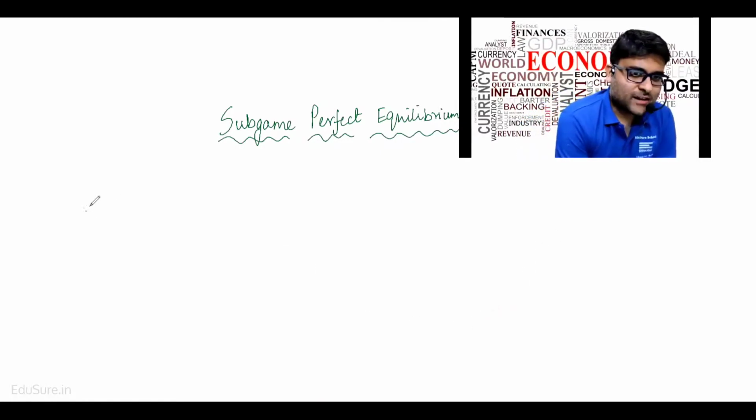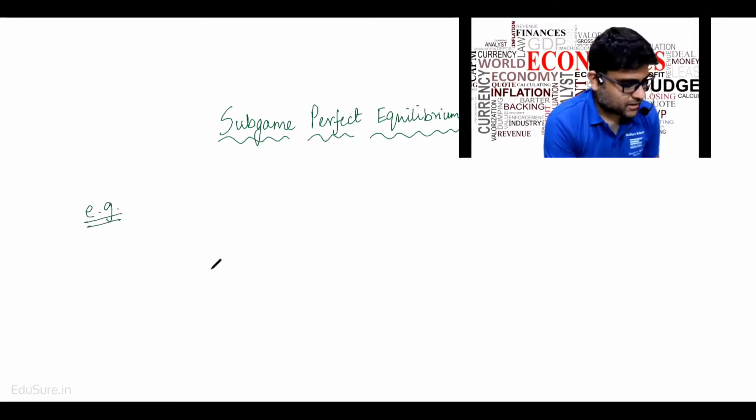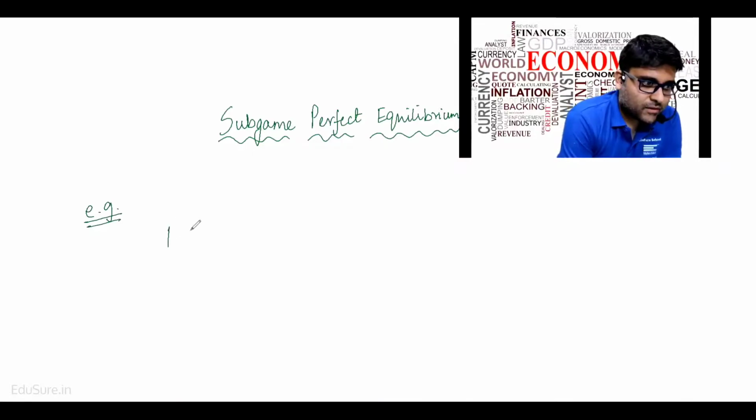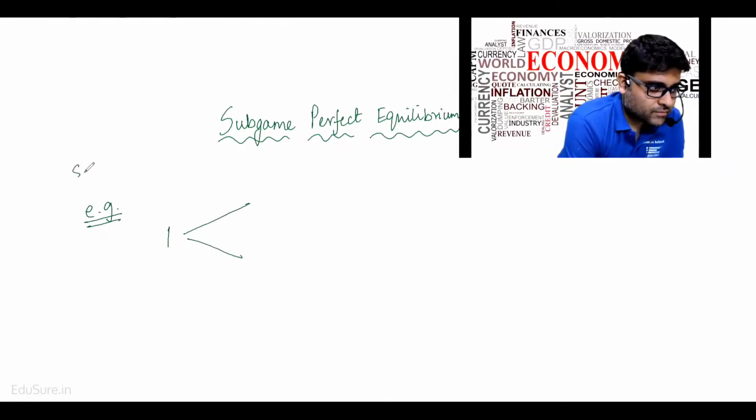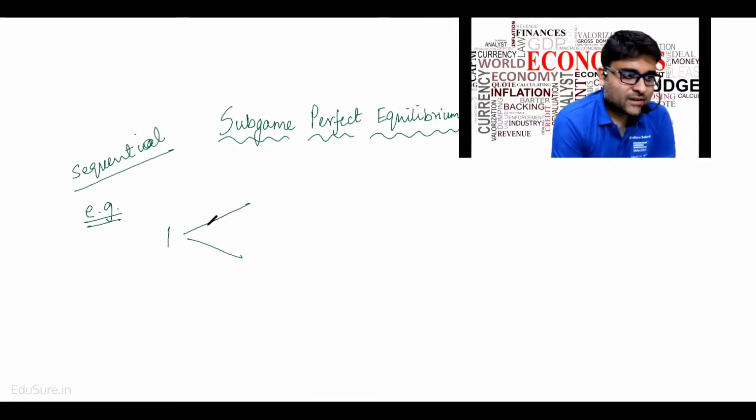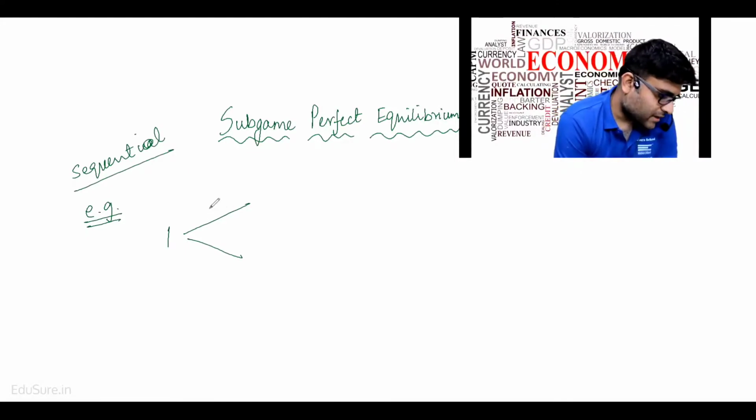Let's do it with an example. Best way to think about it. Let me share an example and then explain to you what we mean by a subgame perfect equilibrium. So it's a sequential game. A subgame is a sequential game, sequential as in first player one is moving.